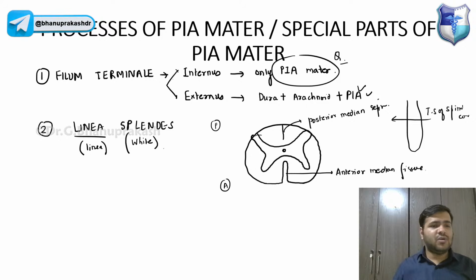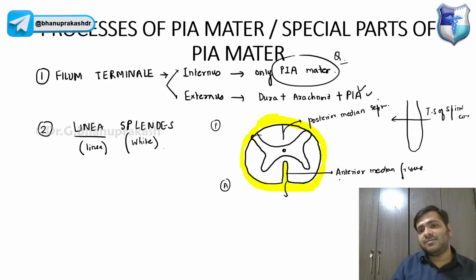Now, as I told you, the pia mater is adherent to the spinal cord, it is bound to the spinal cord. We are discussing the processes. This pia mater will also come into this fissure and occupy the space present in the fissure. And that exactly will look like this bright white line, and that is filled with this space.